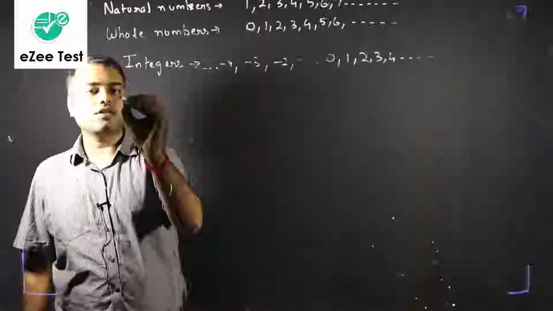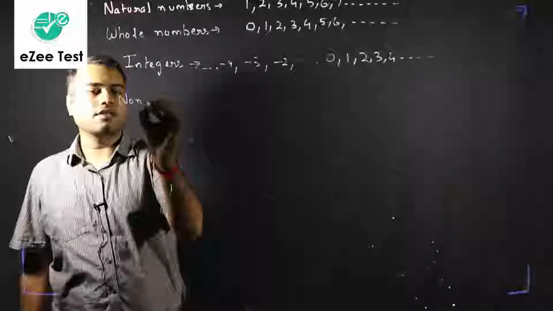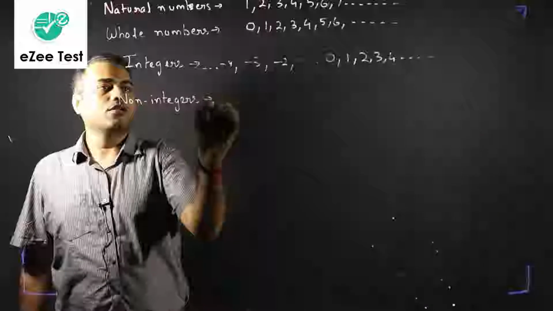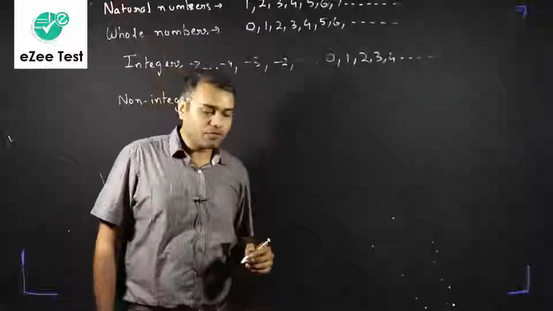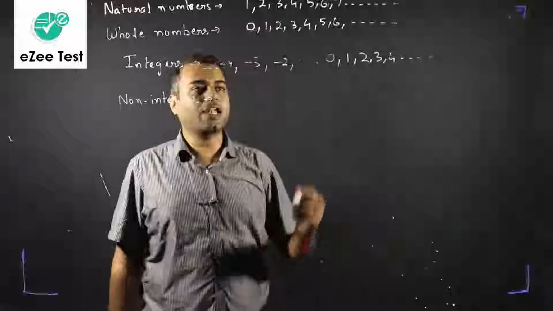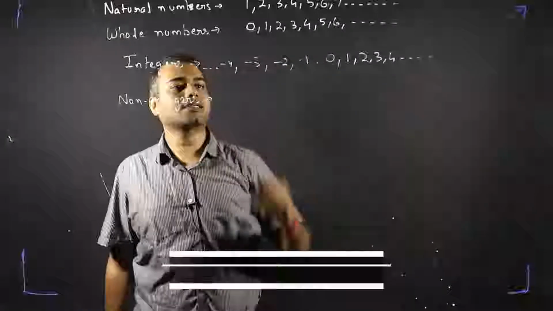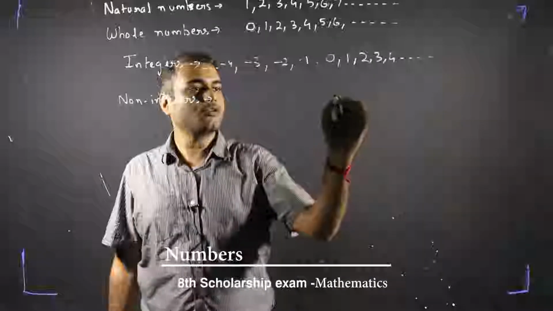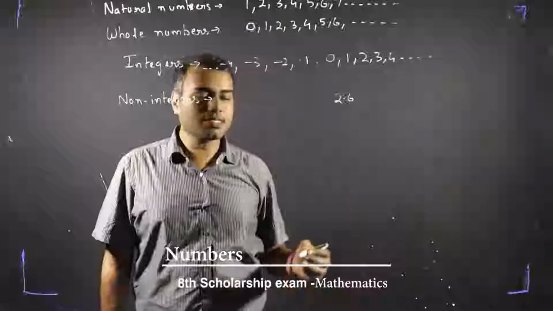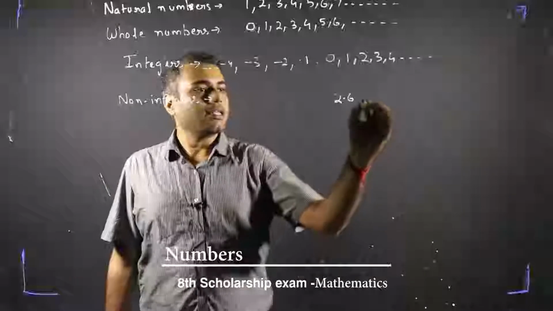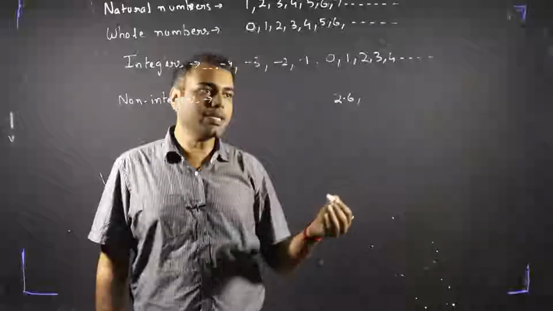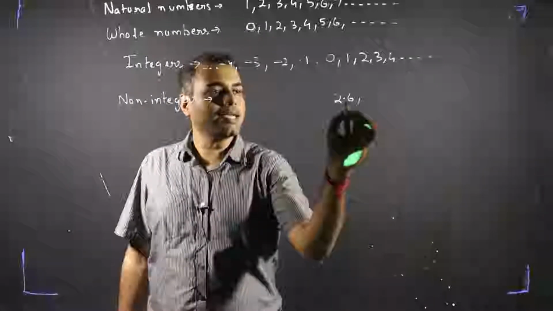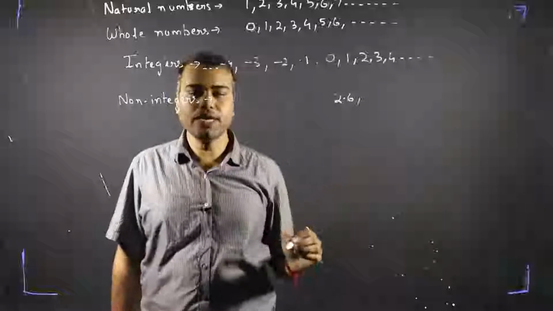Then come the non-integers. What are non-integers? Non-integers are the numbers which contain a decimal value as well. For example, 2.6 is a non-integer. If I just say 2, then 2 is an integer. It does not contain any decimal value. But 2.6 contains a decimal value, that is 0.6, right?